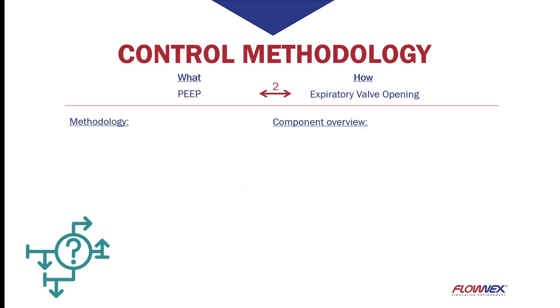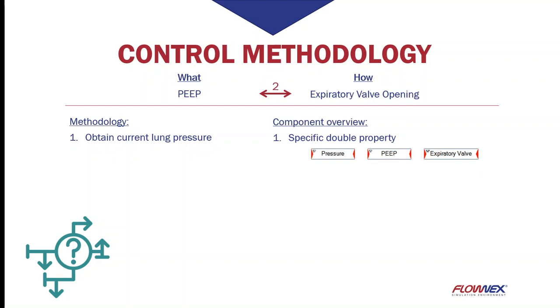The next mode that we want to implement is the positive end expiratory pressure. And for this we will use again the expiratory valve's opening. The first step is of course to obtain the lung's current pressure. To do this, we can make use of the specific double properties. Following this, we want to control the PEEP. For this, we can use the PID component, which will sense a value and control the output based on a set value.